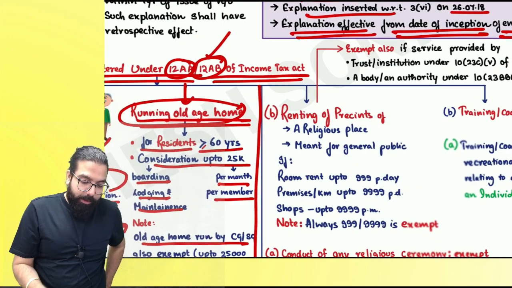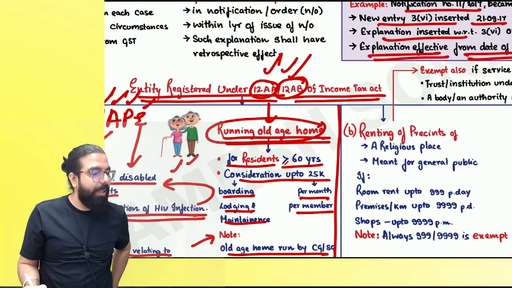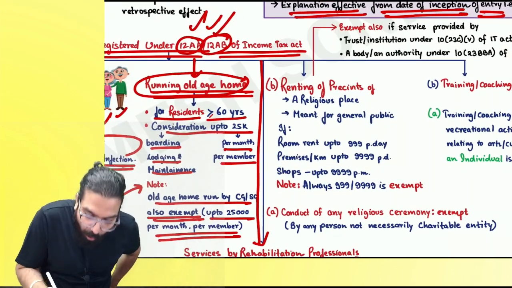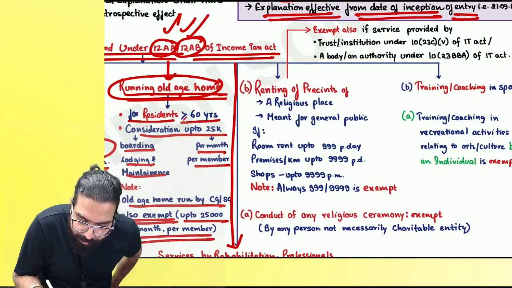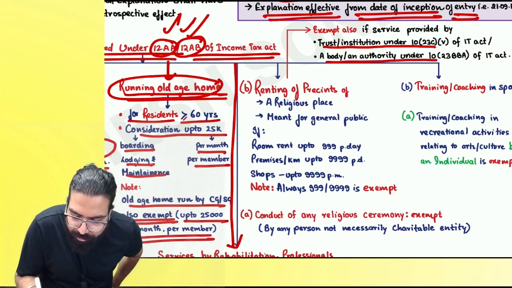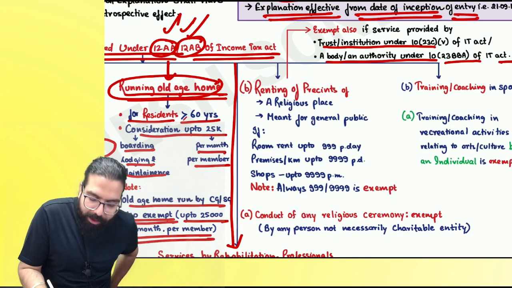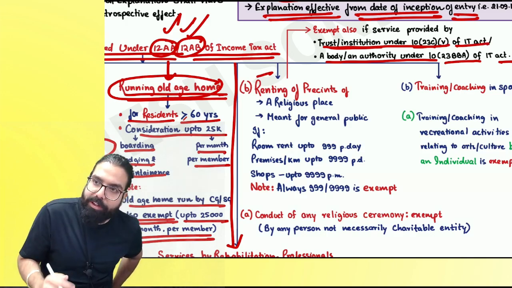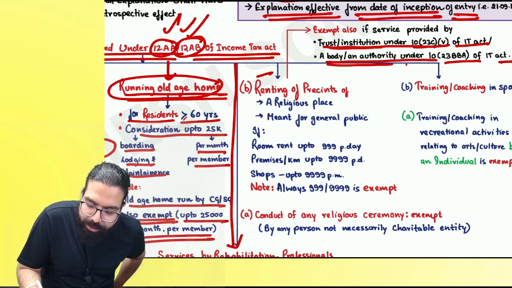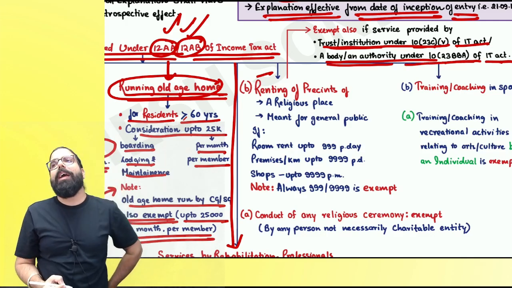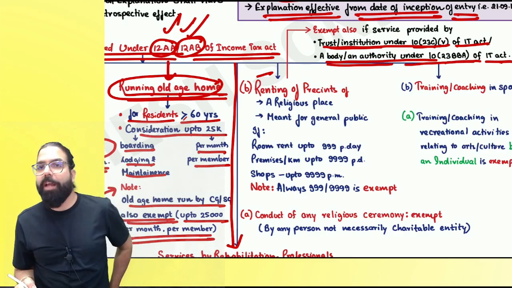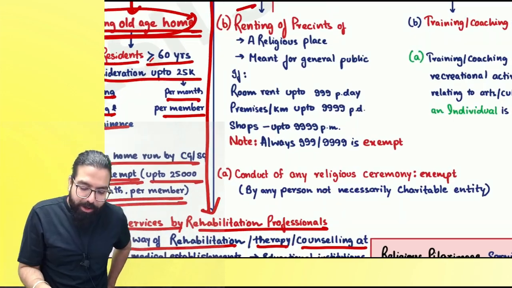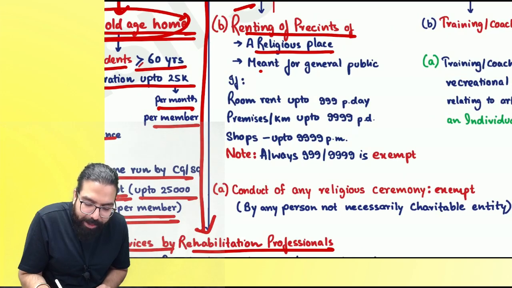Next, entity registered under 12AA or AB of the Income Tax Act. Or if you are a trust or institution under 10(23C)(v) of the Income Tax Act, only for this entry. Or you are a body or authority under 10(23BBA) of the Income Tax Act. Or you are an entity registered under 12AA or AB, and you are a temple trust or institution, and you are renting the precincts of a religious place meant for the general public.